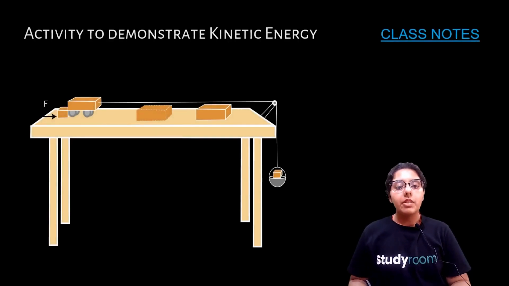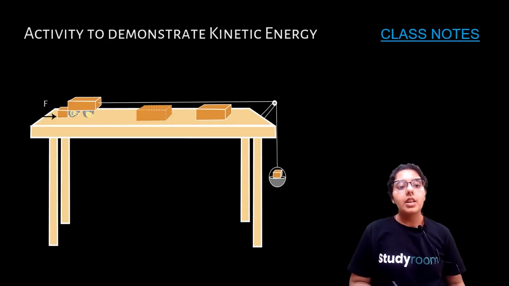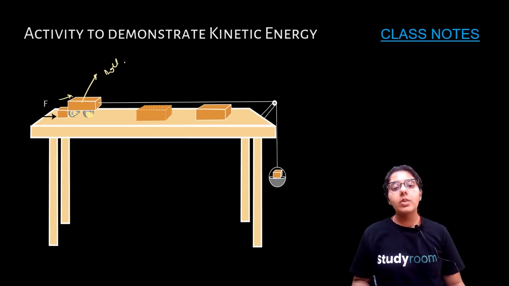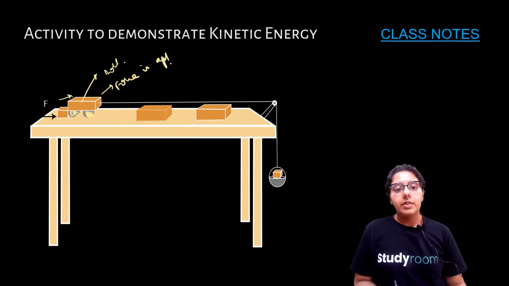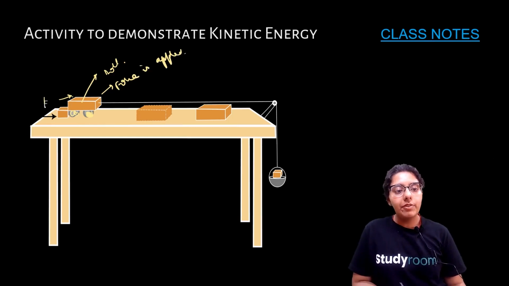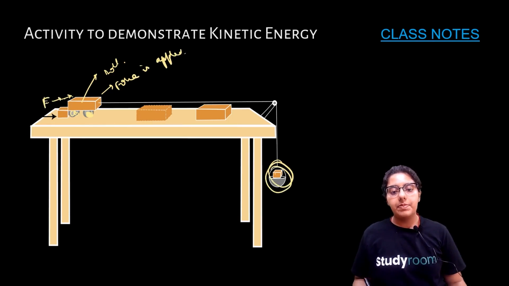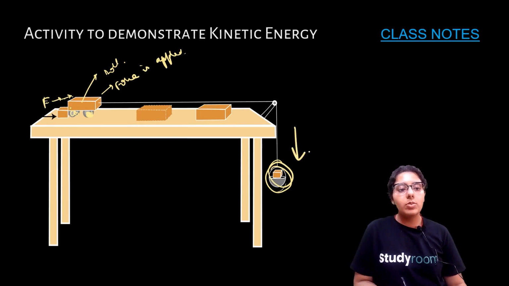So what did we do? We took 3 blocks. In one block, we put some balls, so to roll it, okay? So to push it, okay? And then some force is being applied. So you see force is applied and displacement occurs, since the block which is attached by a thread goes downwards, right, as you move this block.